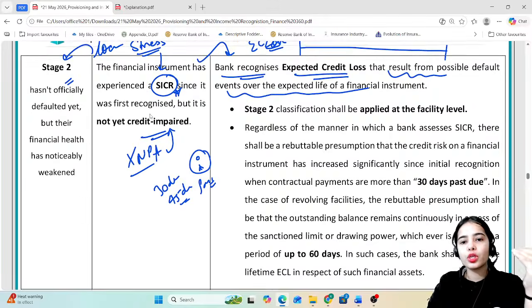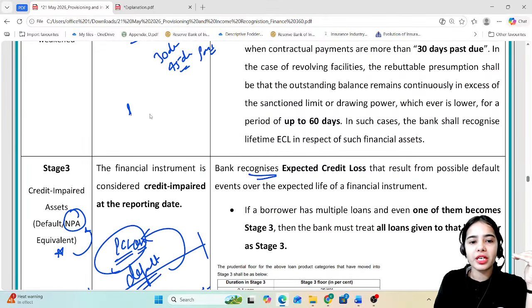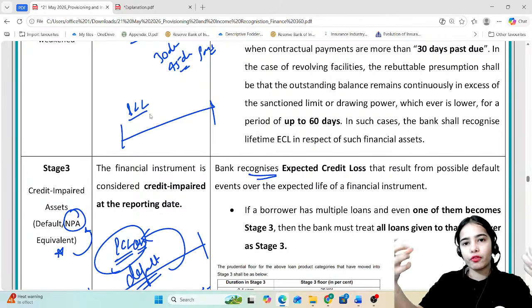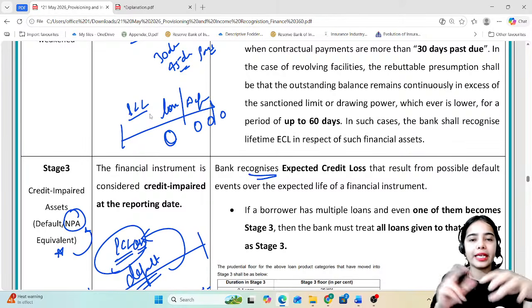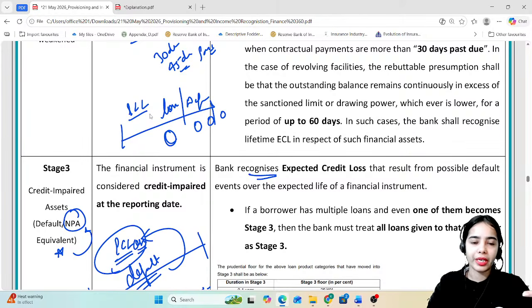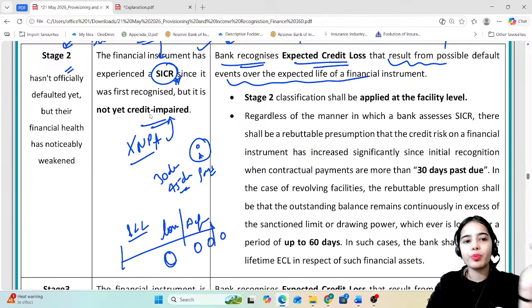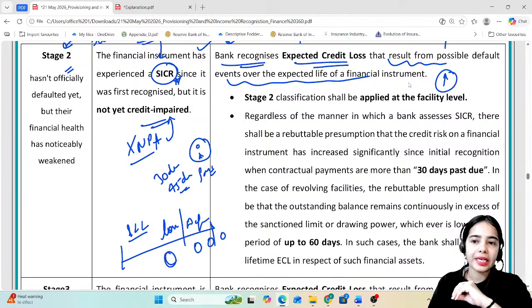So in stage 2 also, and in stage 3 also, the expected credit loss has to be calculated for the entire duration of the loan, as the default can happen at any time in the loan period. But in stage 2, because the loan has not become NPA, higher provisions have to be maintained, but only 5%.